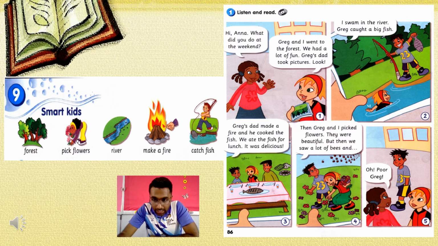Alright, I hope you listen and you can re-listen if you missed any points or can't follow the story. It's a very simple story and you can refer to page 86 in your textbook. We have 5 simple vocabulary items: forest, pick flowers, river, make a fire, catch fish.